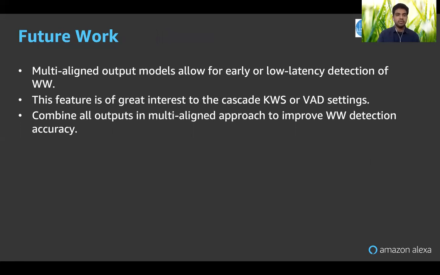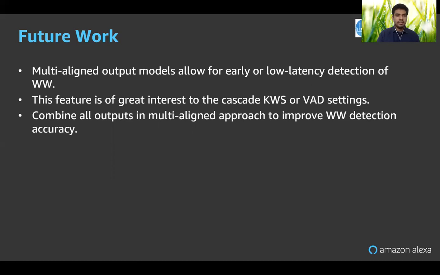Now, coming to the future work. One thing that can be done is to use the post-sender output, because it's a low latency detection of the wake word. It can be used in a cascade architecture setting where there is a first stage model which needs low latency wake word detection. It needs to be very permissive. It should be good with recall. So that's a good output in that case, and also in VAD settings, voice activity detection.